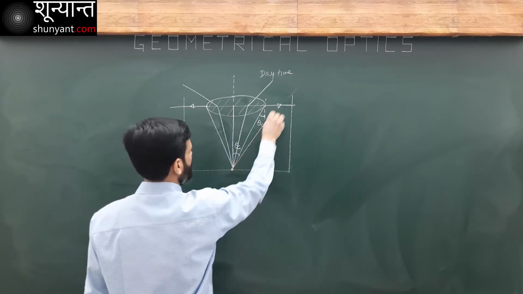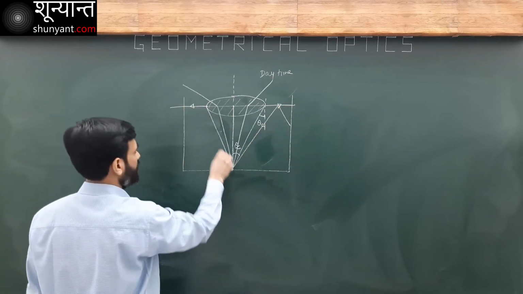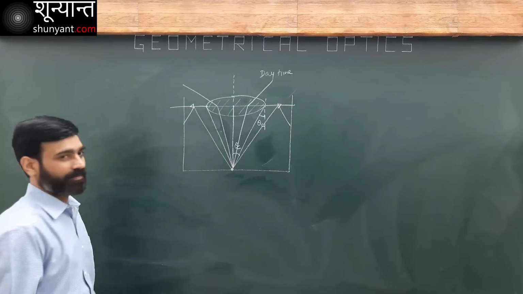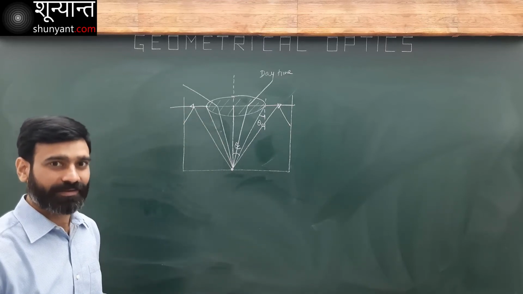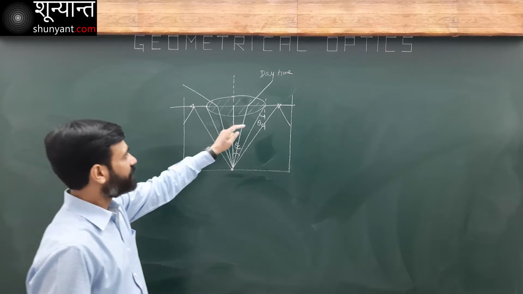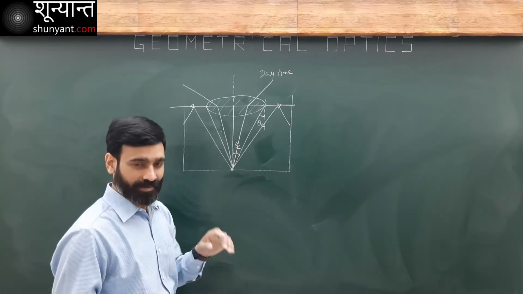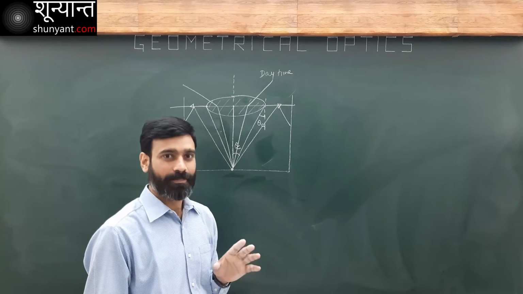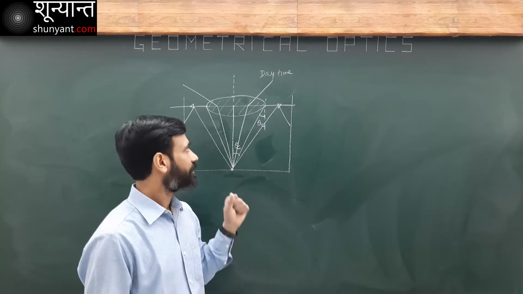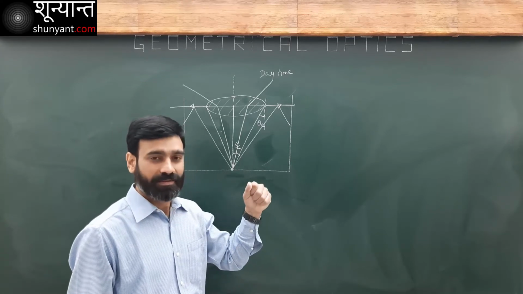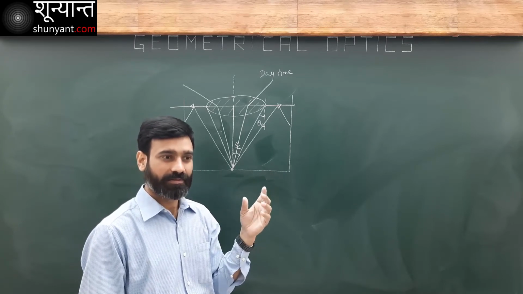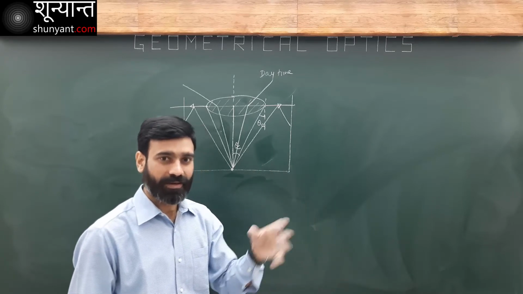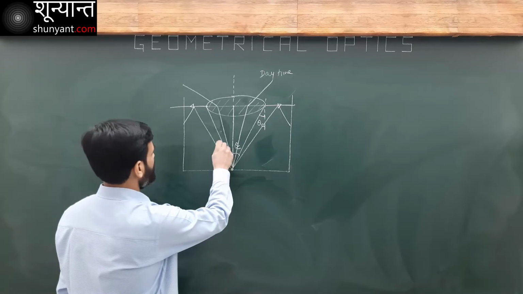It cannot come out from this region here, it is going to be reflected back. Now, if it is daytime, use reciprocity. I can reverse all the light rays.